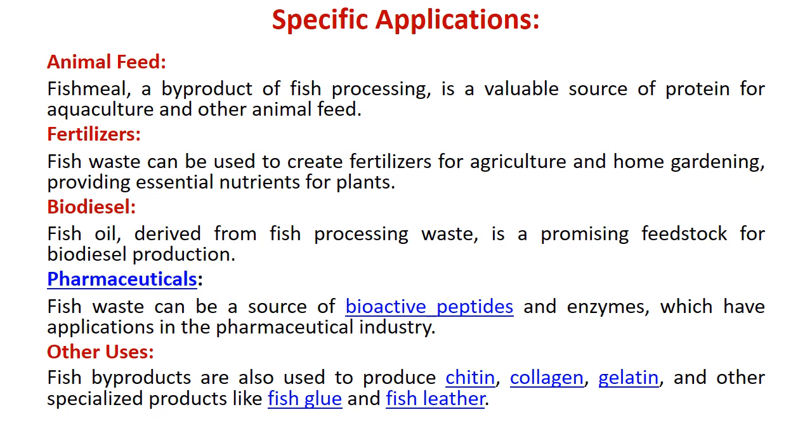Then biodiesel, fish oil derived from fish processing waste, is a promising feedstock for biodiesel production. Then pharmaceuticals, fish waste can be a source of bioactive peptides and enzymes which have applications in the pharmaceutical industry, and other uses like fish byproducts are also used to produce chitin, collagen, gelatin, and other specialized products like fish glue and fish leather.